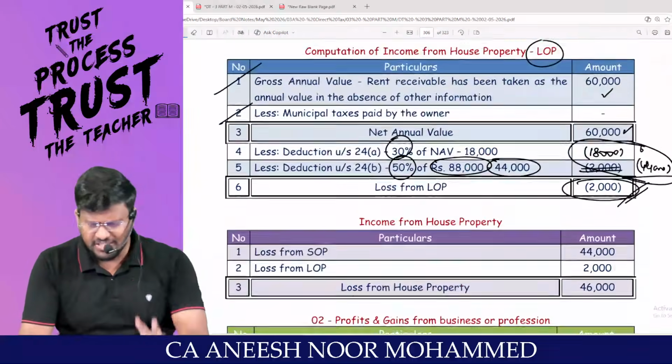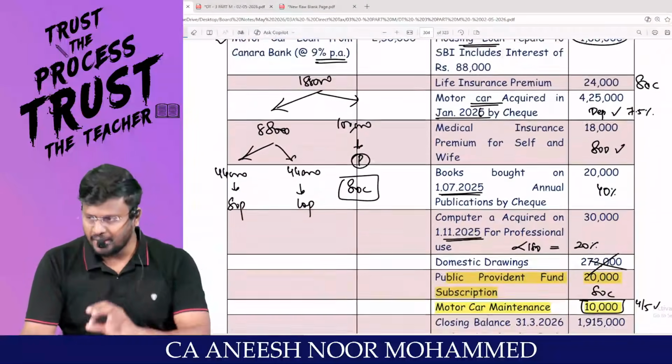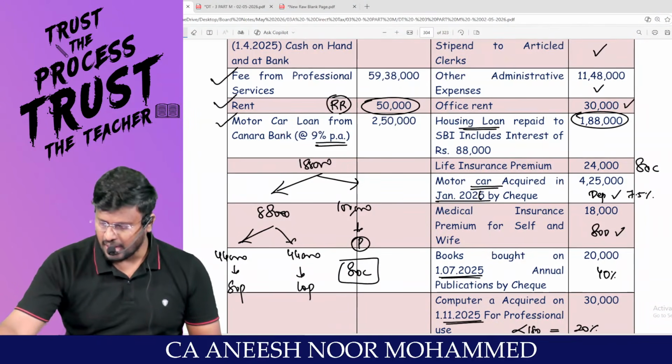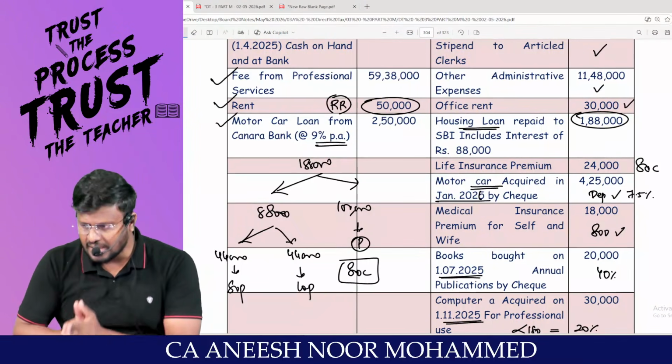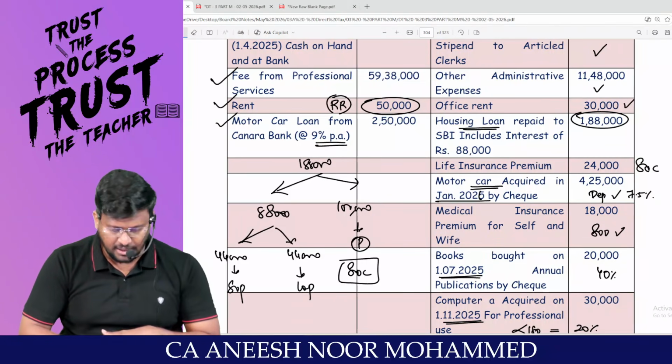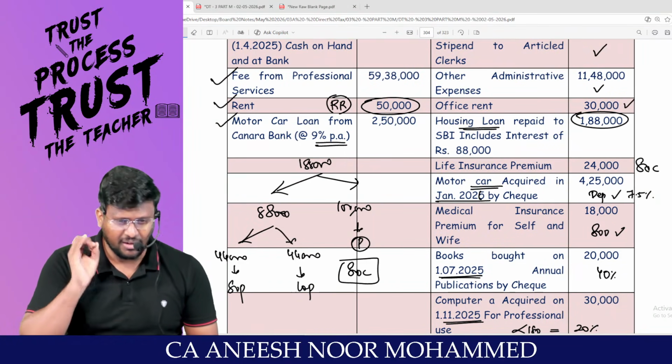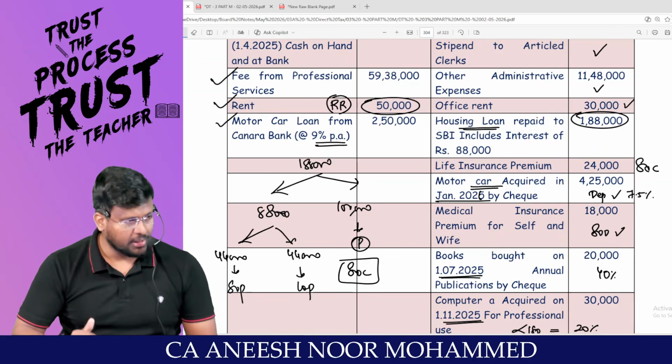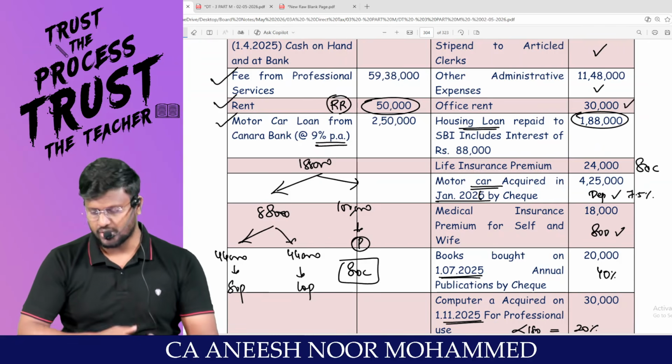Here and there, one or two mistakes are there in the material. When I update the PDF, I will share the updated PDF with you. When you see the updated PDF, you'll be able to appreciate or understand. Redo question number 7, 8 and 9 and come back to me. We'll be solving the remaining questions of the computation of total income.